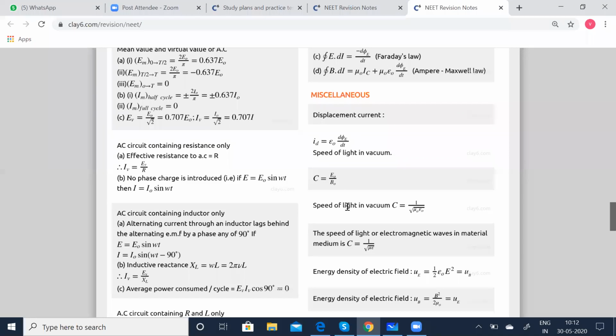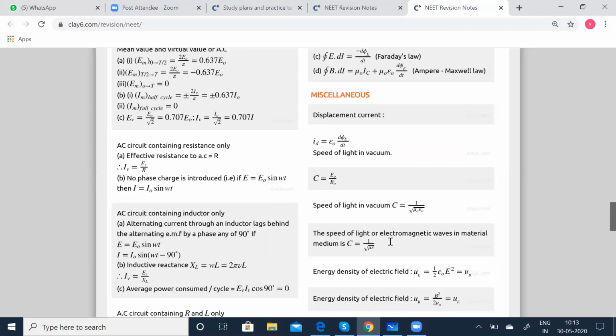So the speed of light in vacuum C is given by 1 by root of mu 0 epsilon 0, where mu 0 is the permeability of free space and epsilon 0 is the permittivity of free space. Mu 0 is with respect to the magnetic field and epsilon 0 is with respect to the electric field.